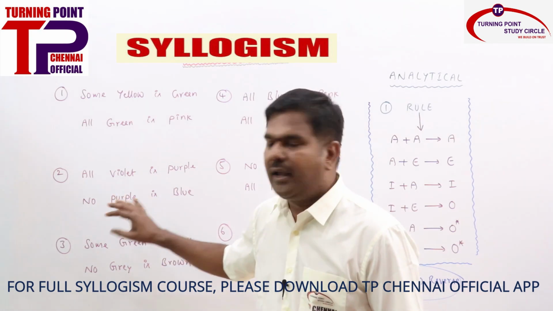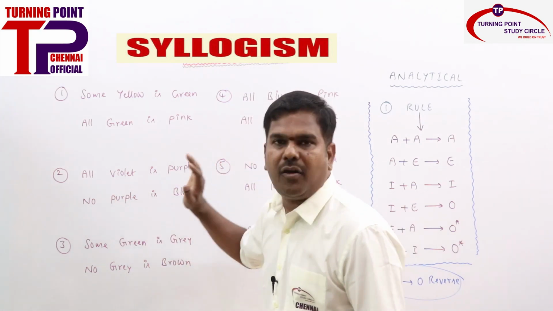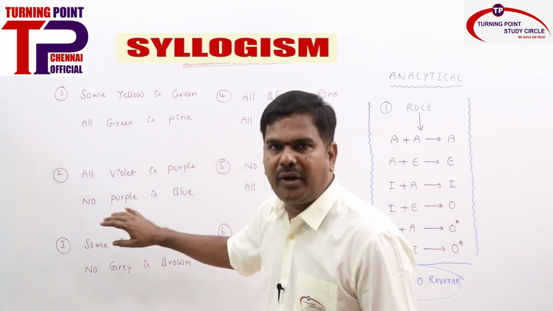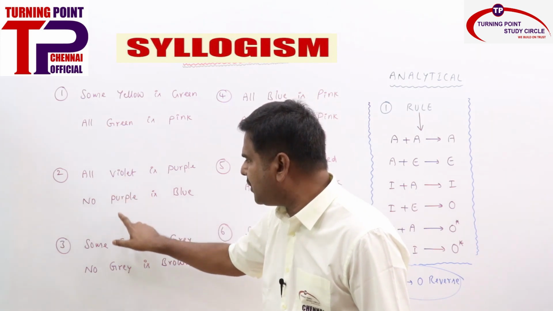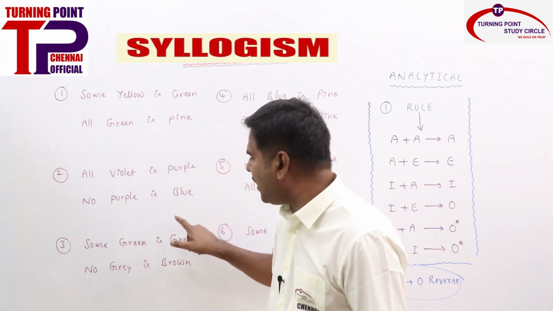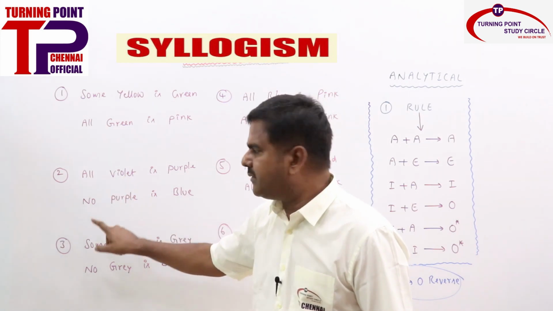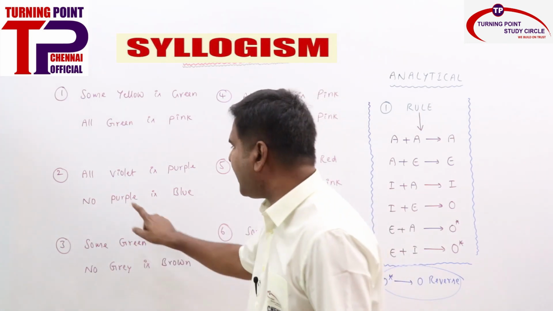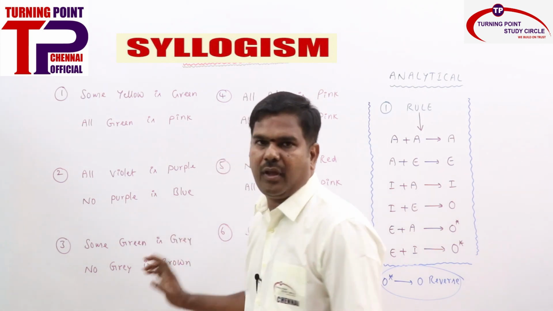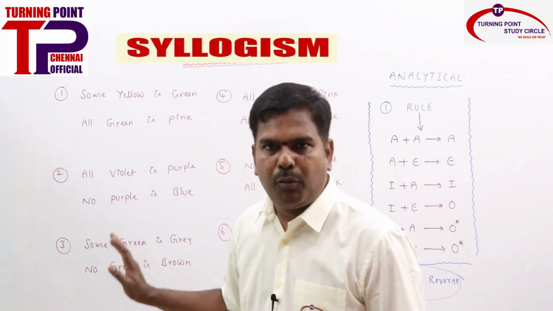That is also tallied. The common term won't be there in the final conclusion. You will be left with the subject of the first statement as the subject and the predicate of the last statement as the predicate, based on the 6 rules. What is A plus E? E. It should start with no. What is the answer? No violet is blue. Are you getting it? No violet is blue.